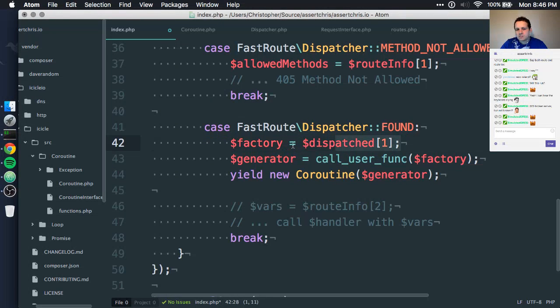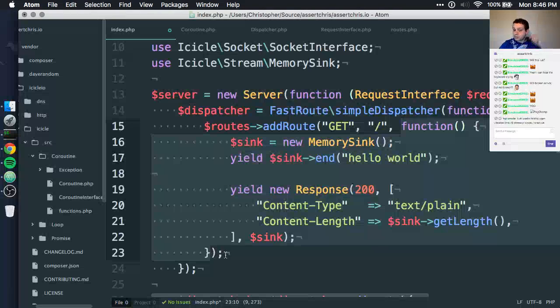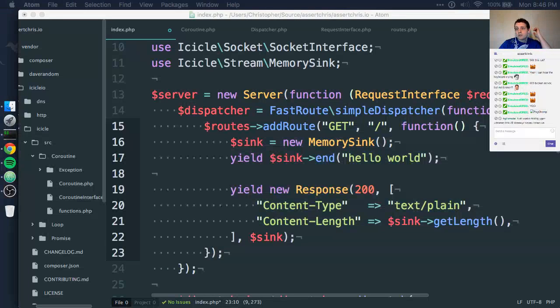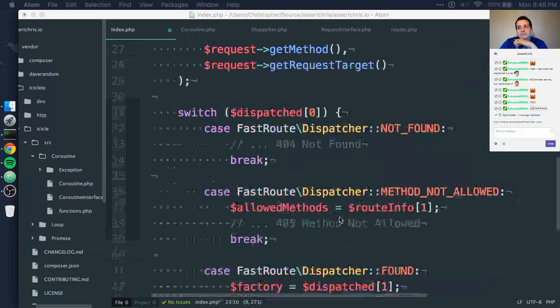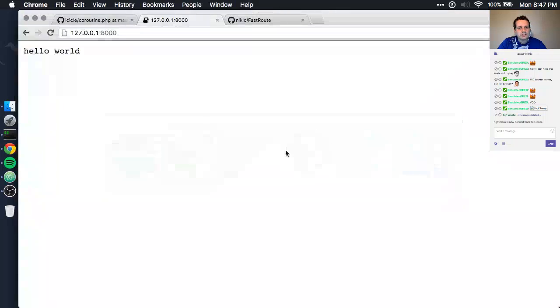So that becomes a factory. We need to inspect that to see, is it callable? Then just call it. Is it a string, like a bit of text at another bit of text, and then create an instance and then call it? But if the last thing we yield is a coroutine decorating that generator, and that generator is whatever this is, then Icicle will serve that response as a response. That's pretty rad. That is pretty rad.